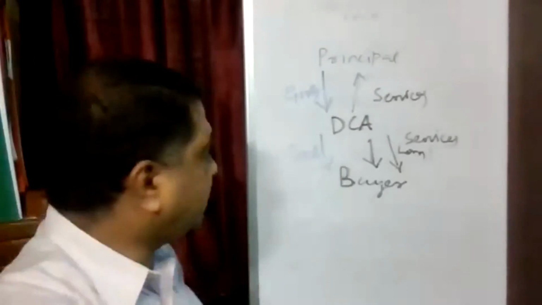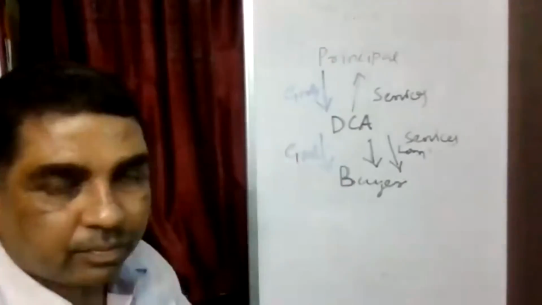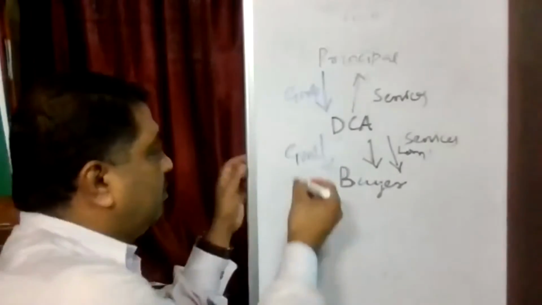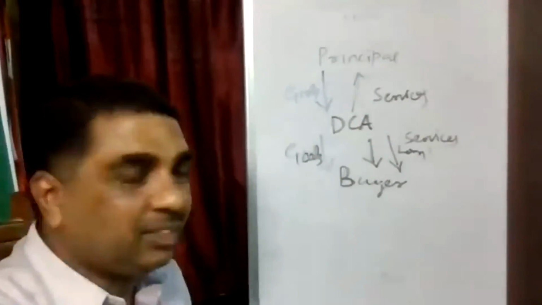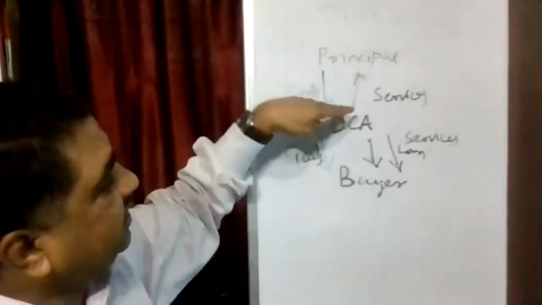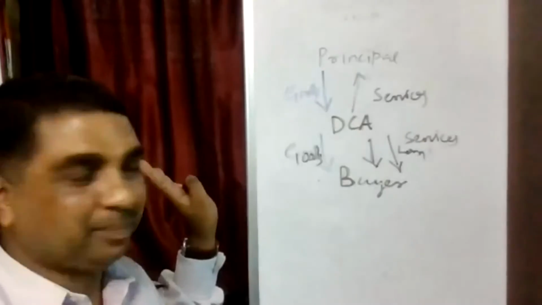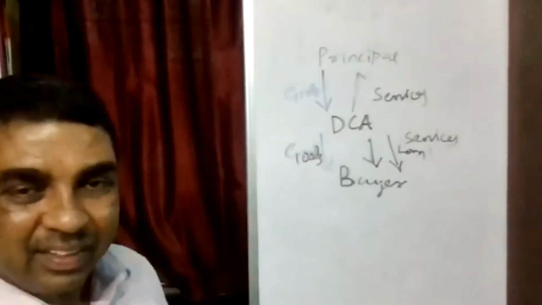Okay, goods are supplied. This is one. And DCA is again supplying agency services to the principal, agency services to the buyer. Same logic. This is a service, this is a service.